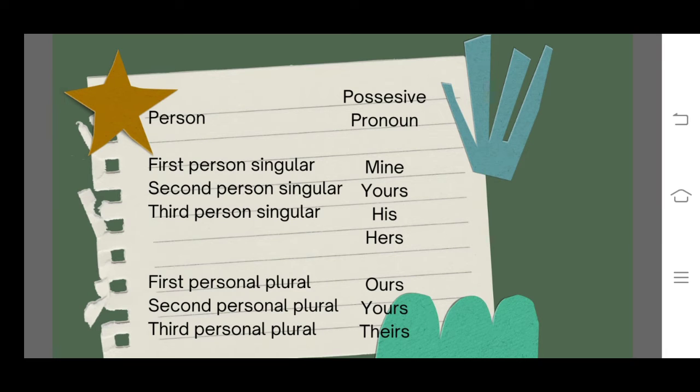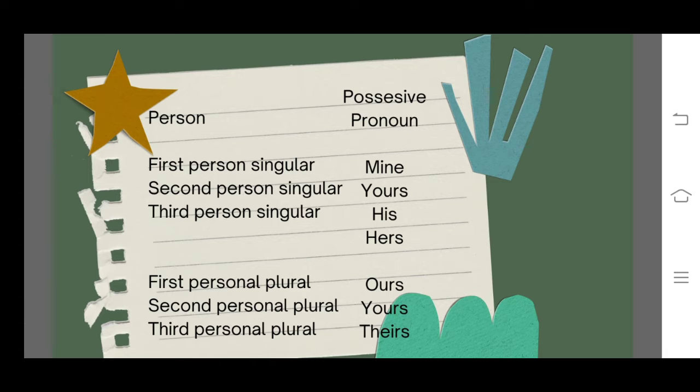Okay, the forms of possessive pronoun: for first person singular, the subject is I and the possessive pronoun is mine. The second person singular, the subject is you and the possessive pronoun is yours. And the third person singular, the subject is he, the possessive pronoun is his. The subject is she and the possessive pronoun is hers.